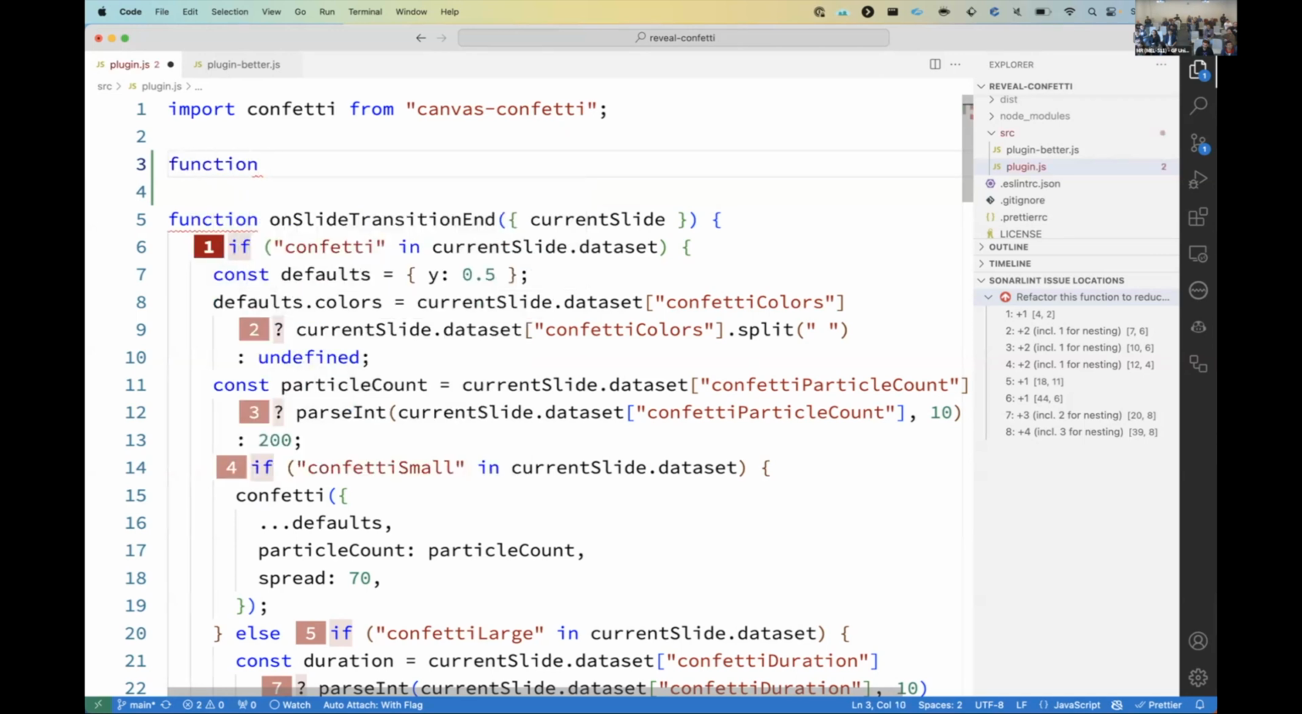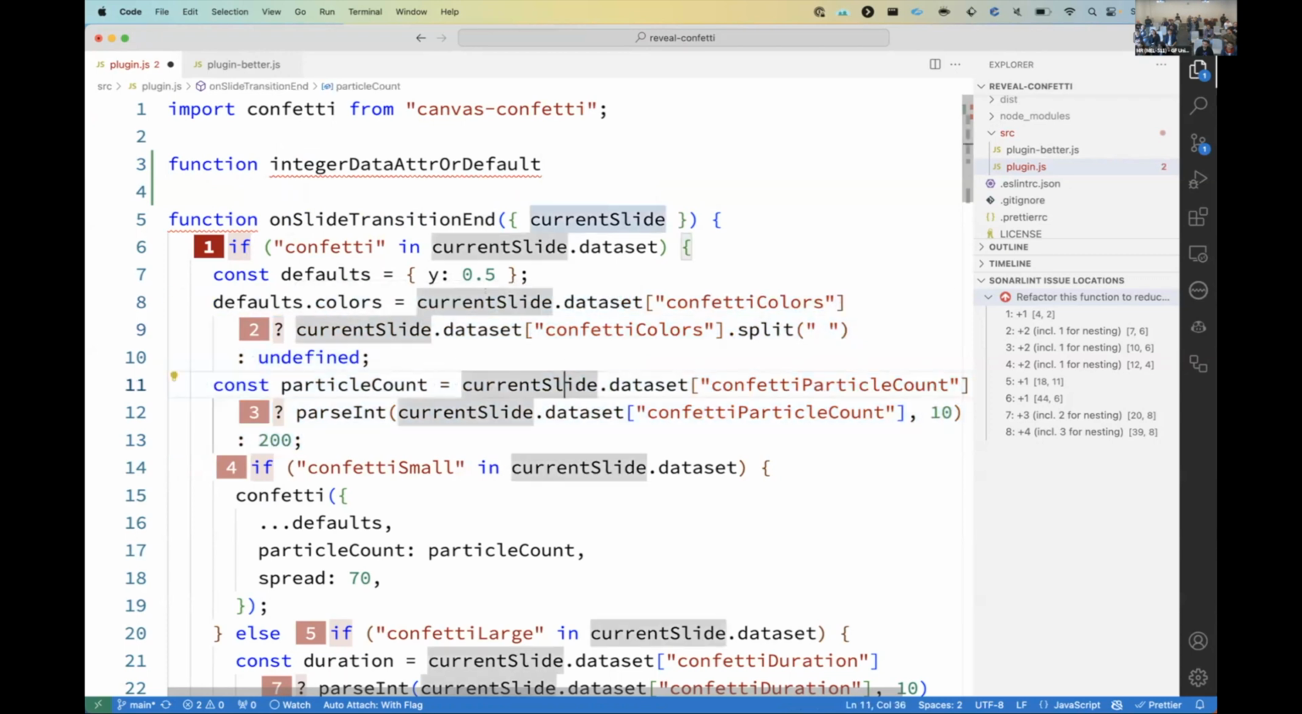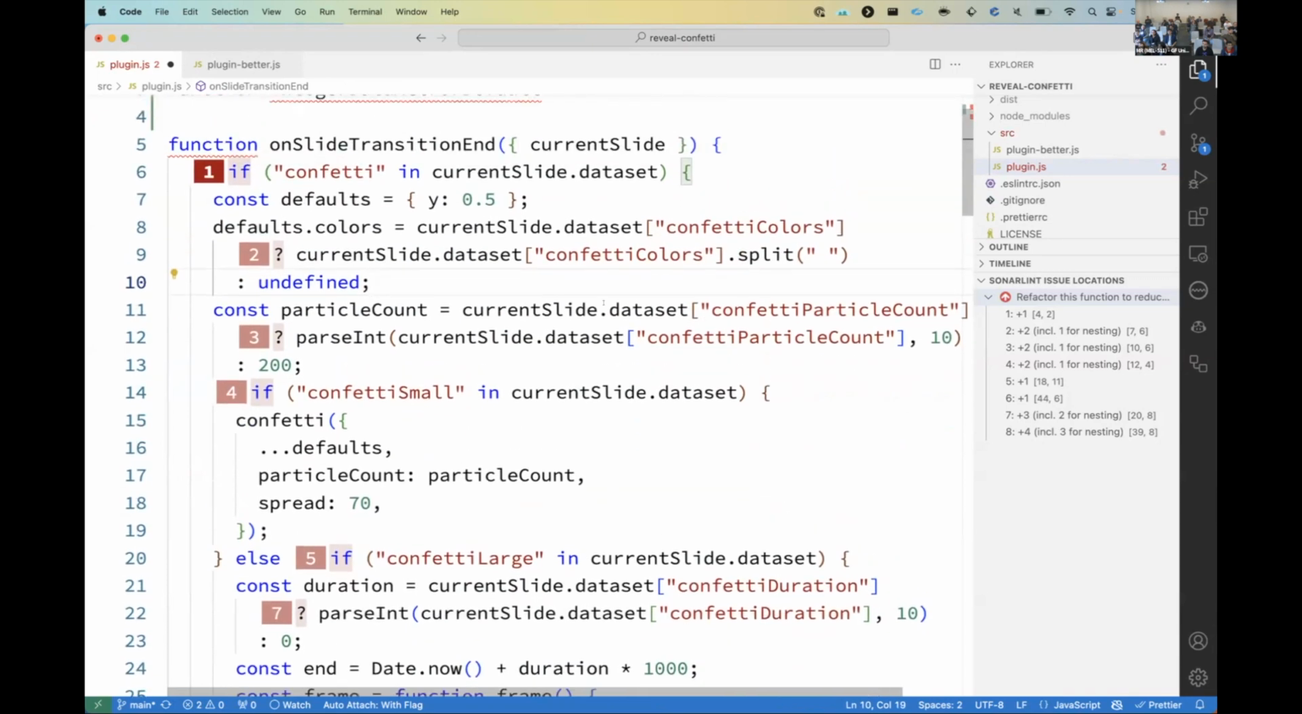What we could do is create a function that gets me a data attribute, an integer data attribute. So that's what we're doing here in these ternaries: actually reaching into the DOM and looking at an element, which is the current slide, looking at its confetti colors, or an attribute in its data set, splitting it, and turning it into, that's a string, no, that's an array. This one is getting the confetti particle count.